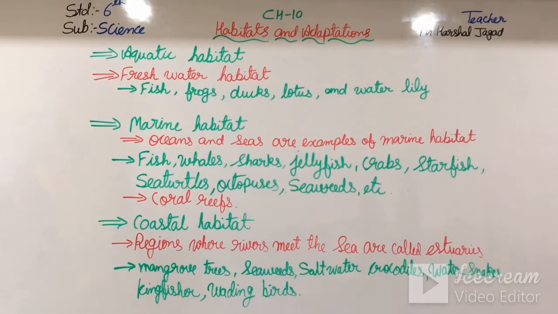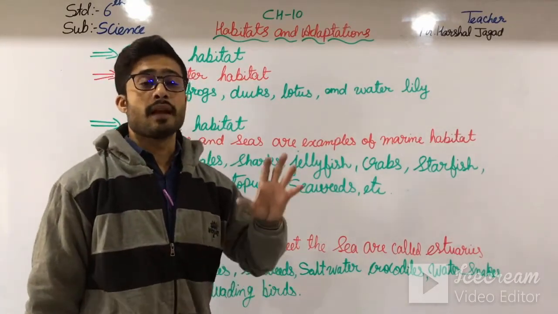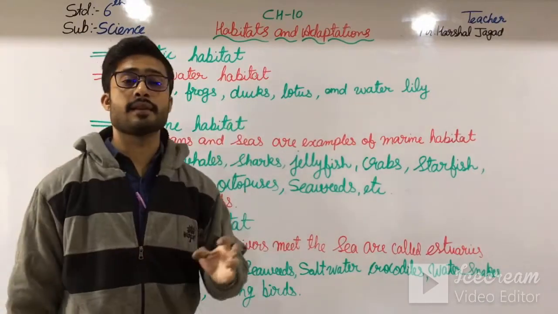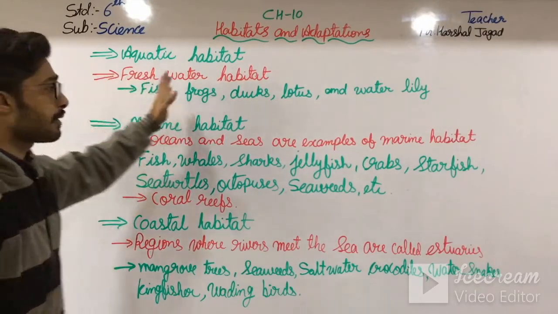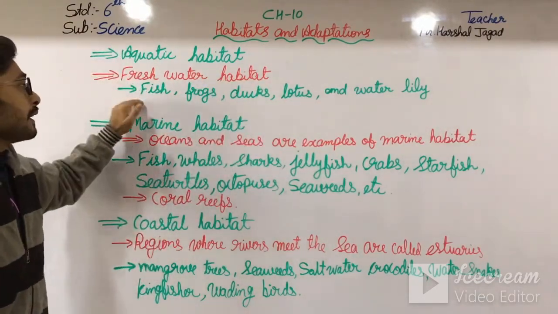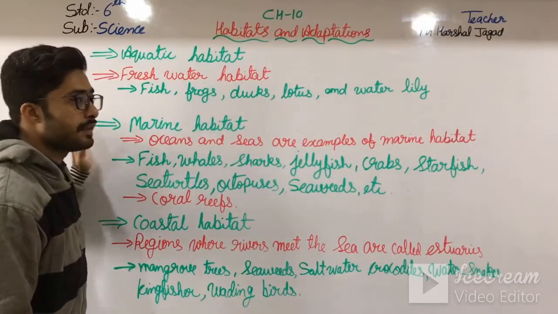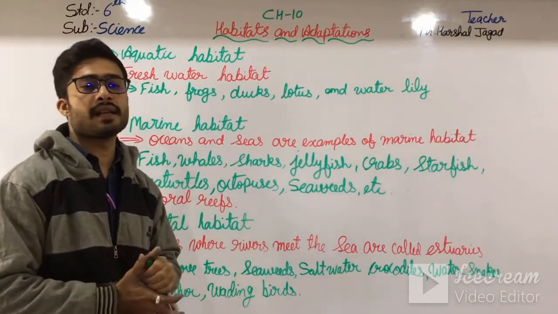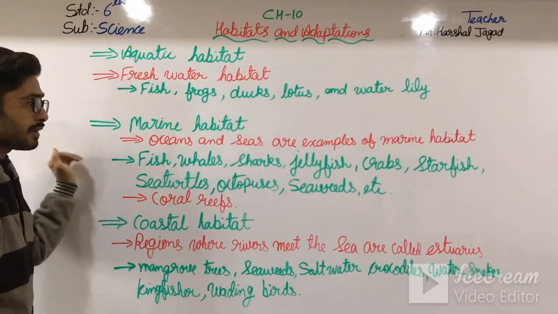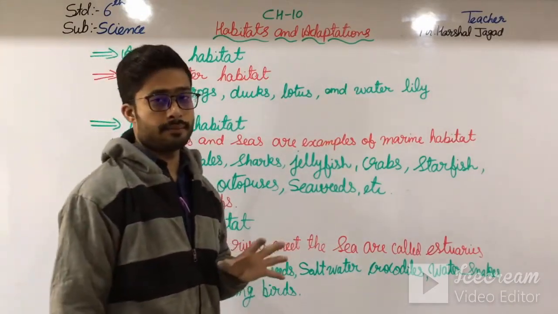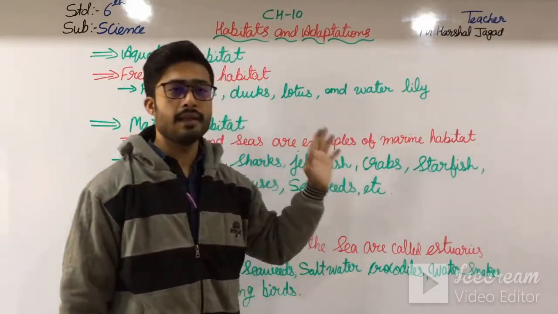Here we have just completed our aquatic habitat, and then after we will start with the adaptations. But before that, let us revise all the habitats of the aquatic habitat. So first is freshwater habitat. In that, fish, frogs, ducks, lotus and water lilies are found. These plants and animals are found there. And then after, marine habitats. In the marine habitat, means in the salt water, oceans and seas are examples of marine habitats.